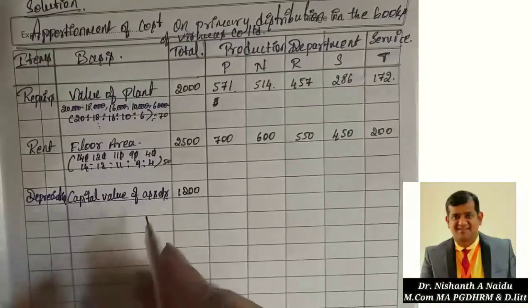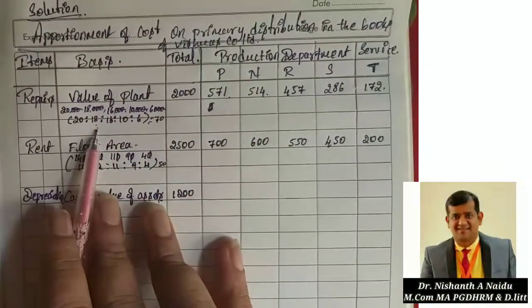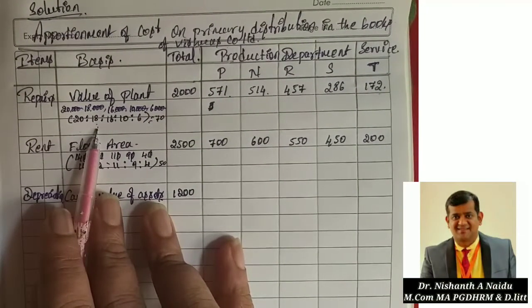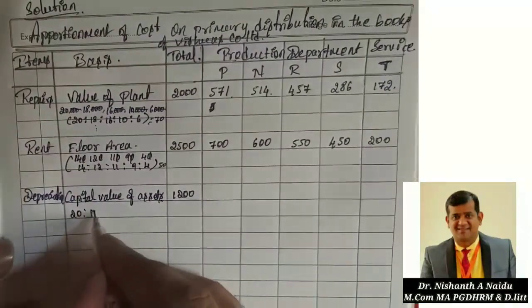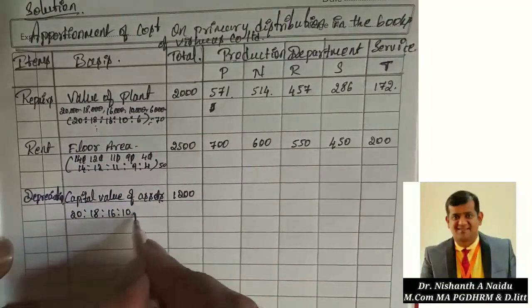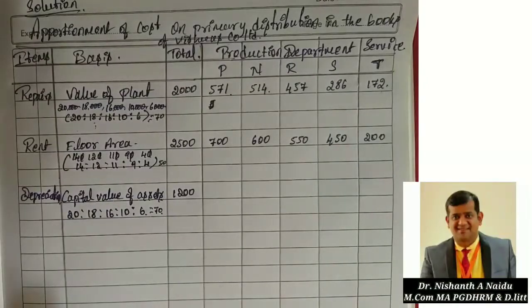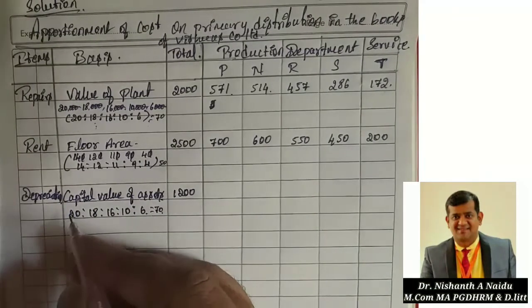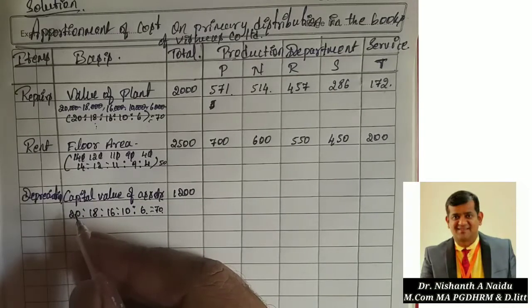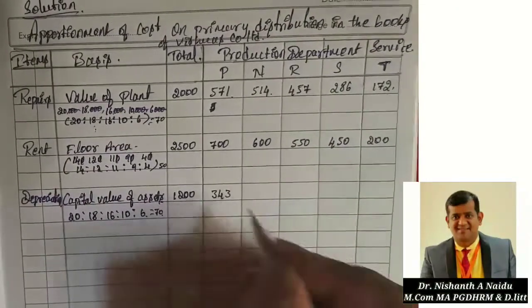Since we have already done the calculation for plant, we know the ratio here, the value of plant. That is 20 is to 18 is to 16 is to 10 is to 6. Correct. The same ratio I am taking. That is equal to 70, so while dividing you will get to know. Now calculate 1200 into 20 divided by 70. That is 342.8. If I get 342.8, I will make it 343.